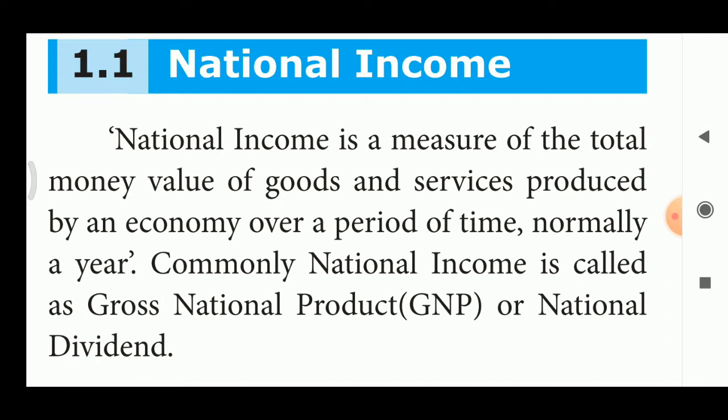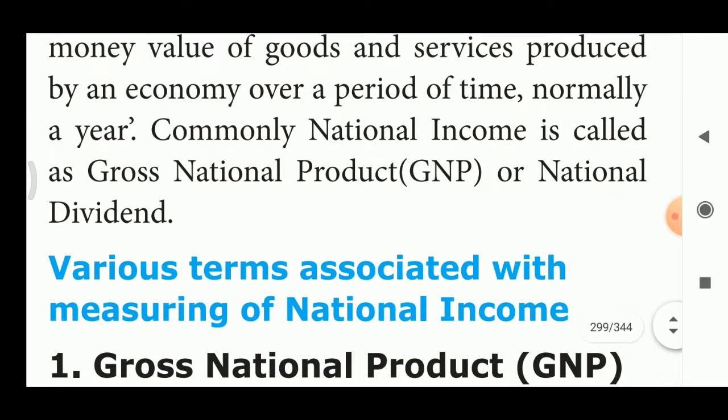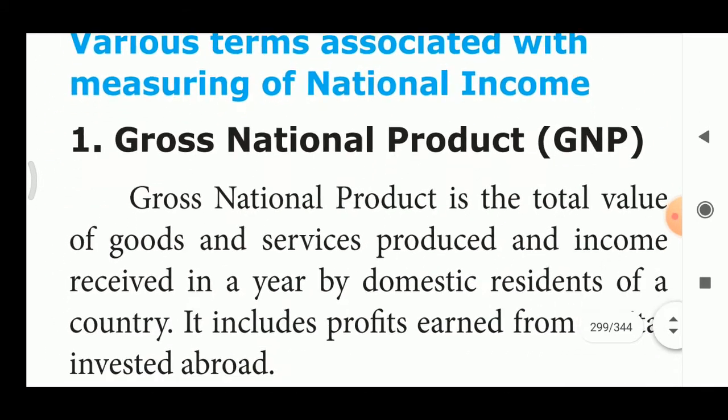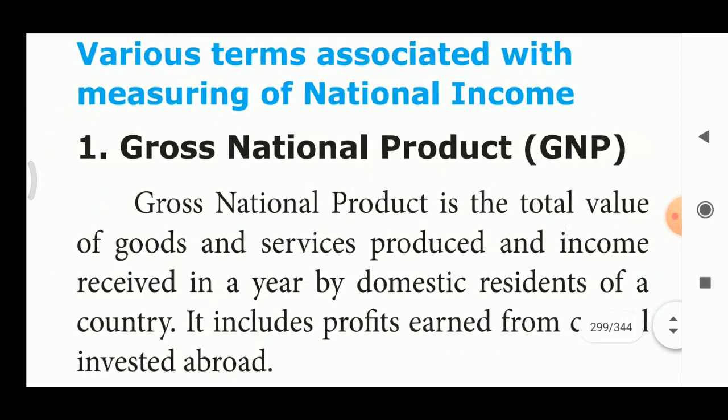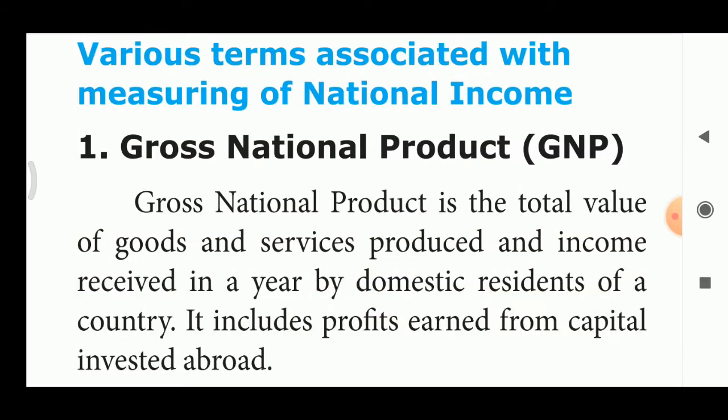Commonly, national income is called gross national product, that is GNP. What is the another name for national income? GNP. Now we are going to see about the various terms associated with the measuring of national income. First, we are going to see about GNP. Gross national product is the total value of goods and services produced and income received in a year by domestic residents of a country.